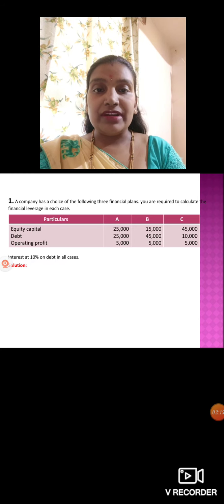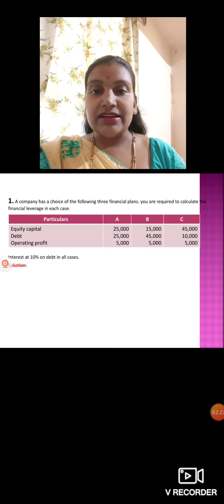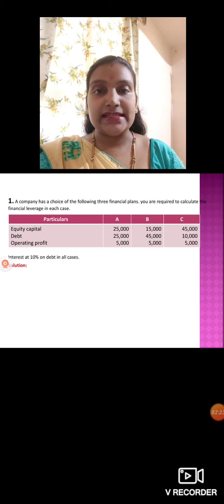Operating profit in all the cases is rupees 5,000. Interest on debentures is 10% in all the cases, so you should calculate 10% interest on debt in each case.